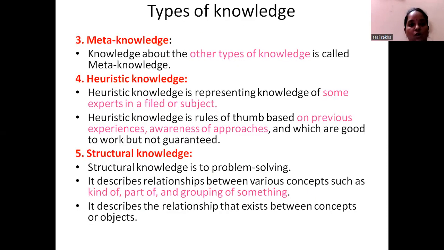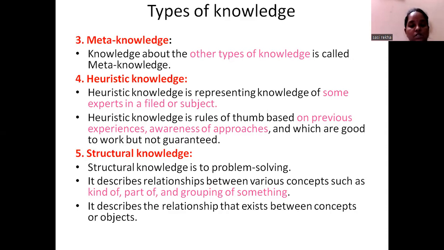And third, we have meta knowledge, which is knowledge about the other types of knowledge. And we have the fourth one, which is called heuristic knowledge. This is something like what experts in a field or a subject have. Those kinds of knowledge can be represented using heuristics. Okay, it is a rule of thumb based on previous experiences, awareness of approaches which are good to work but not guaranteed.